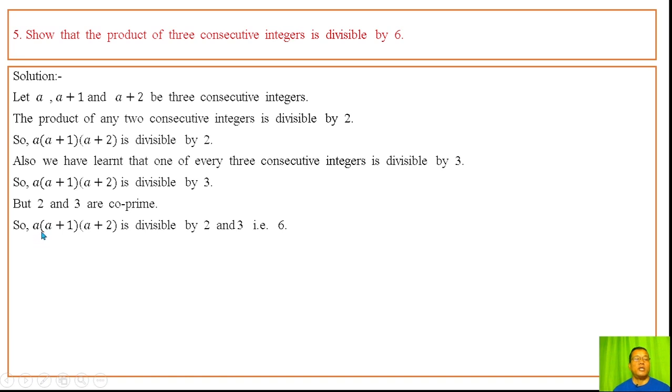So, a into a plus 1 into a plus 2 is divisible by 2 and 3. Makoi ani mani yenba yaba haibadi makoi ani LCM 6 na yenba yarani. 6 na yenba yare. Hence, the product of any three consecutive integers is divisible by 6. Thangnaba integer ahum gi product asi 6 na soina yenba yagani haibado masana tajari.